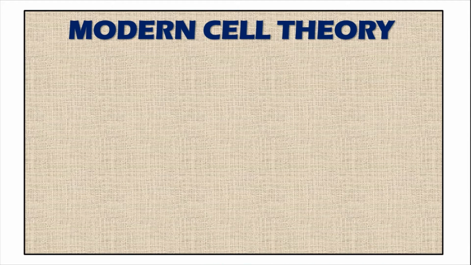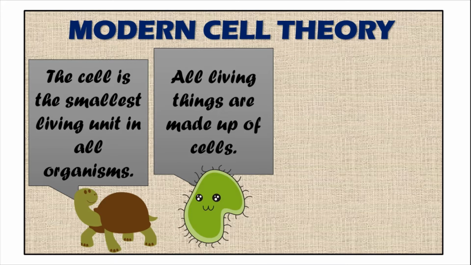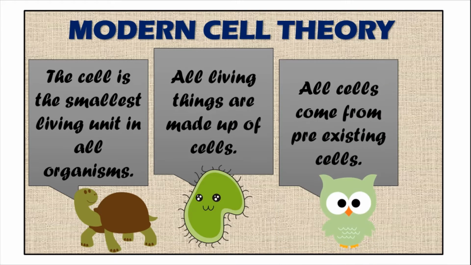In the previous video, we covered a topic called the modern cell theory. So the very first postulate is the cell is the smallest living unit in all organisms. All the living things are made up of cells, and all these cells come from the pre-existing cell. This was the postulate which got modified by Rudolf Virchow.